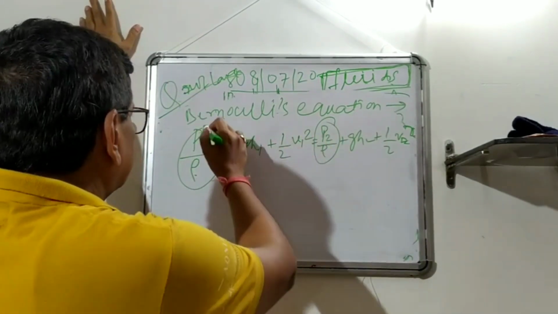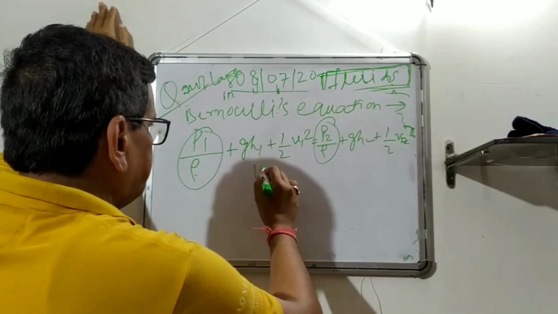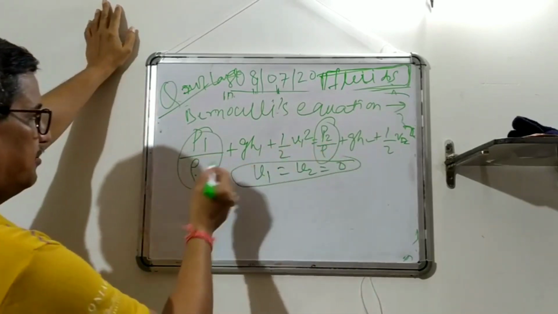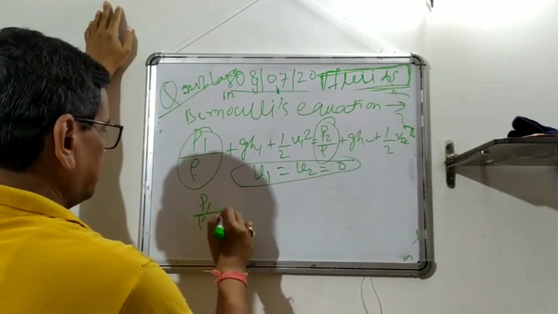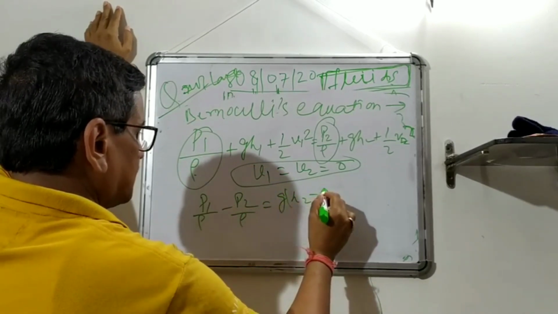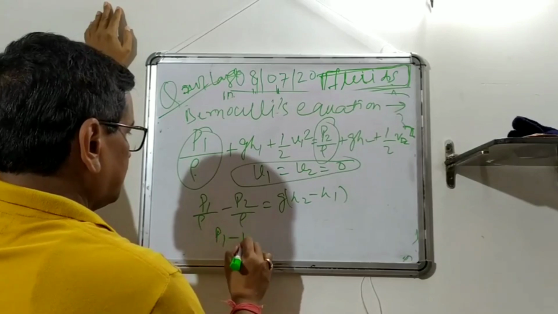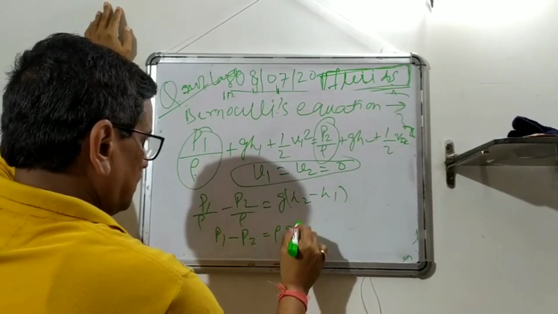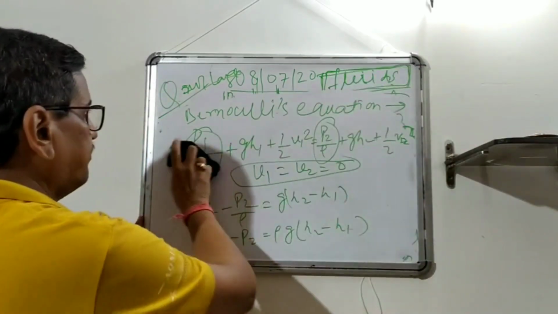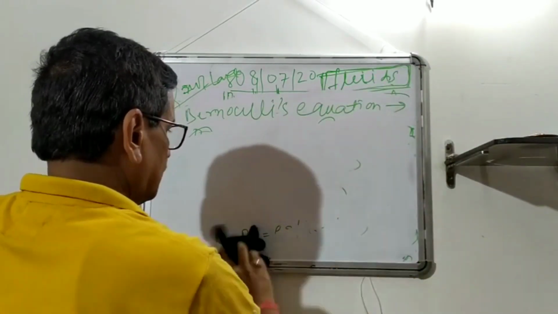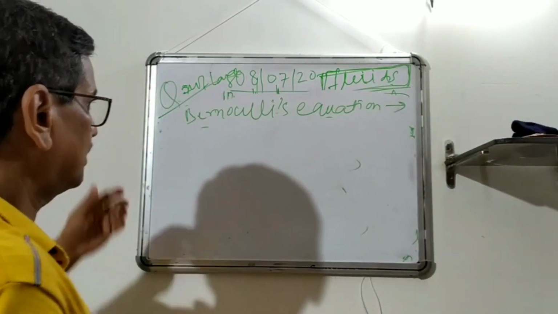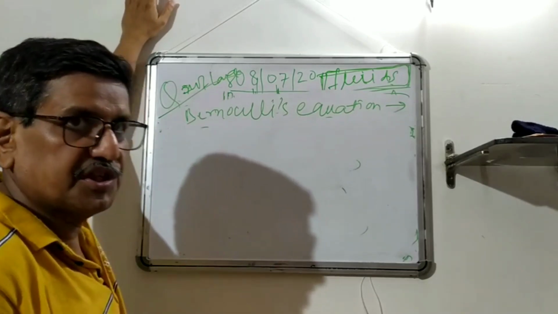In a fluid static situation, when V1 equal to V2 equal to 0, suppose there is no flow. So what will happen? Then you will get that equation (P1 minus P2) by rho equal to g(H2 minus H1). That means the same hydrostatic equation. Now the second is velocity of efflux. Now this is a static situation, of course not dynamic, but this equation can be extended. So this is a versatile equation.